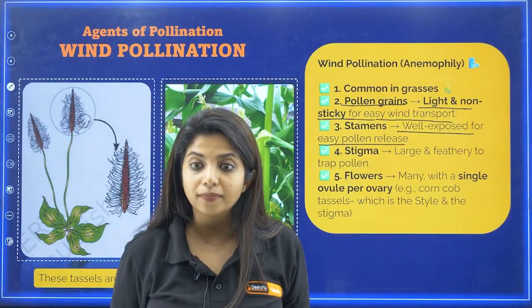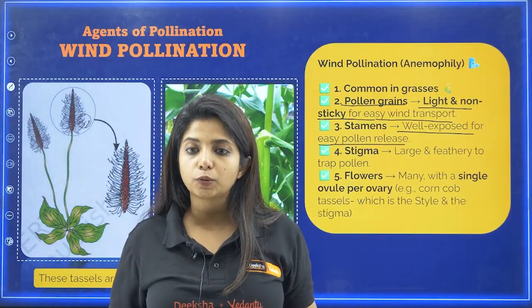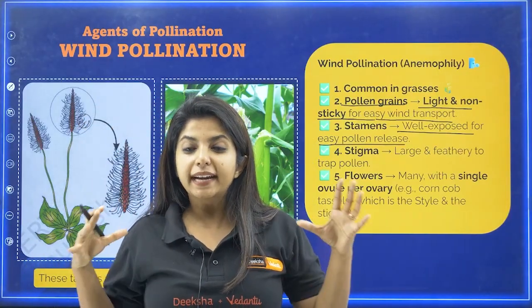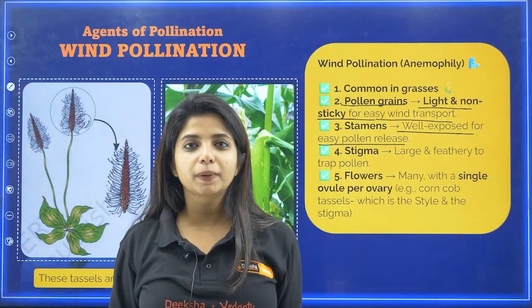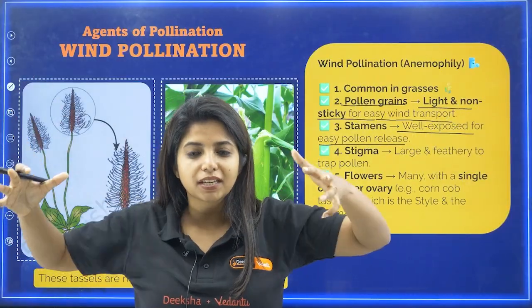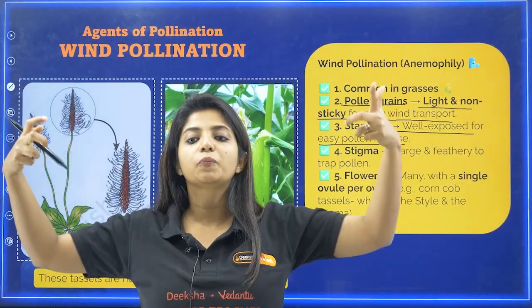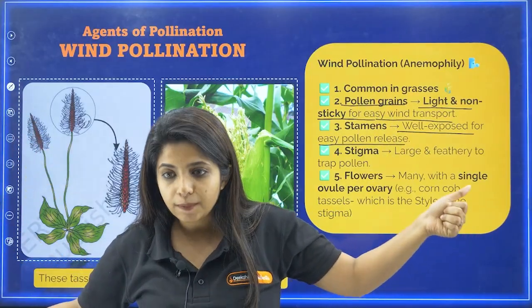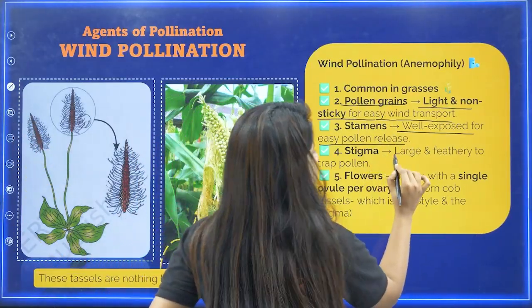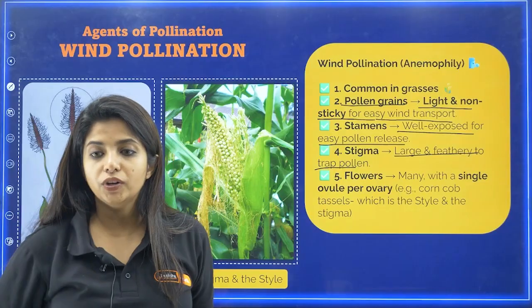And what about the stigma? The stigma is the one which receives the pollen grains, my dear children. It should be large and feathery, such that it can capture all the pollen grains which come through the wind. So the stigma should be large and feathery to trap the pollen grains.